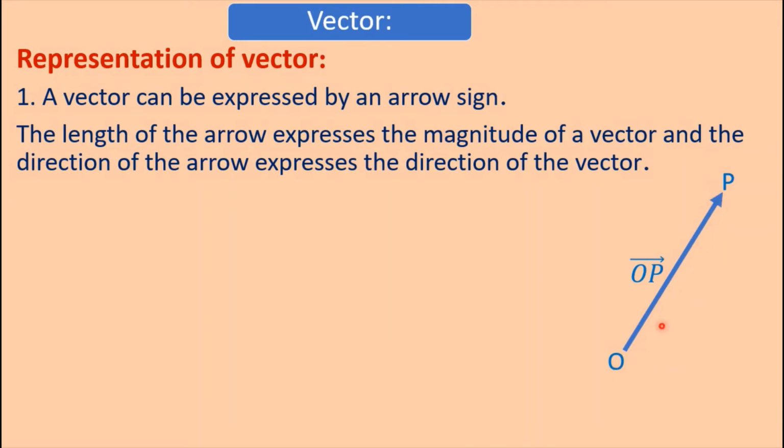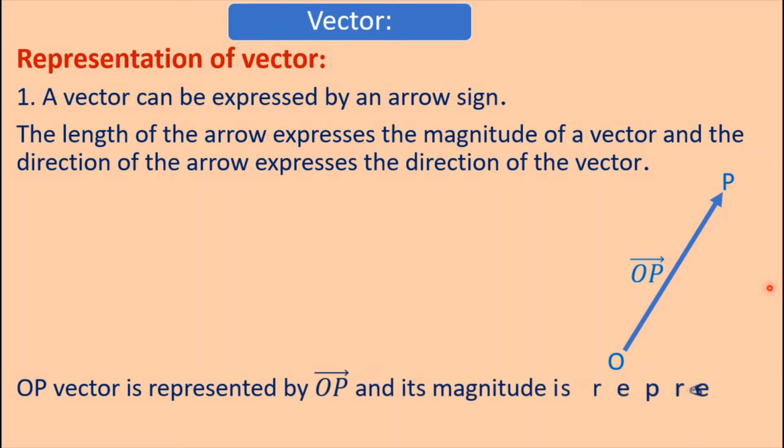The length of this arrow will express the magnitude of the vector and the direction of this arrow is the direction of the vector. OP vector is represented by an arrow sign over OP and its magnitude is represented by this symbol.